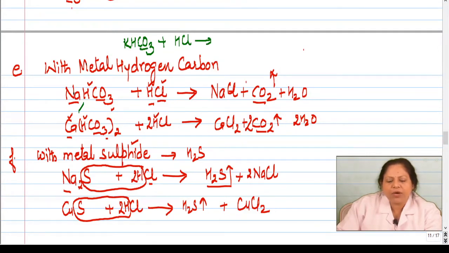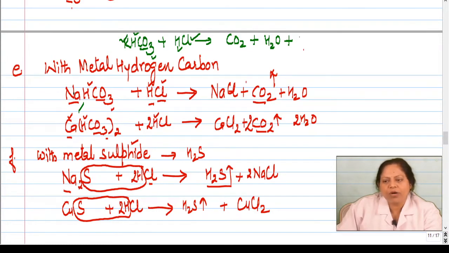The CO3 will first give out what? Carbon dioxide. Then H from here and H from here, two hydrogen, and then one residual oxygen left from here will combine to form what? Water. Now chloride is left from hydrochloric acid, and what is left from bicarbonate? The metal. So both will form what? Metal chloride. You will get what? Potassium chloride. Is this clear, children?